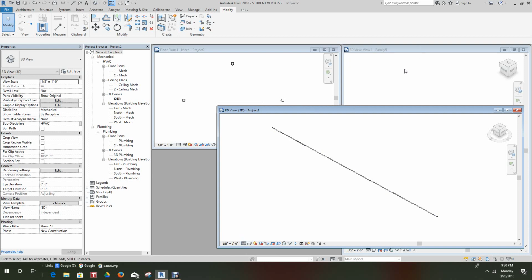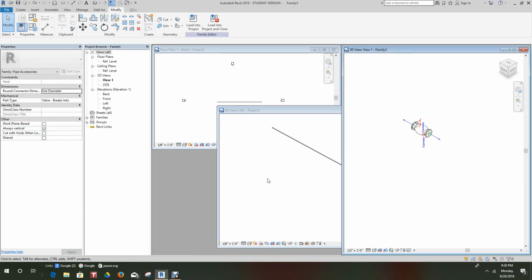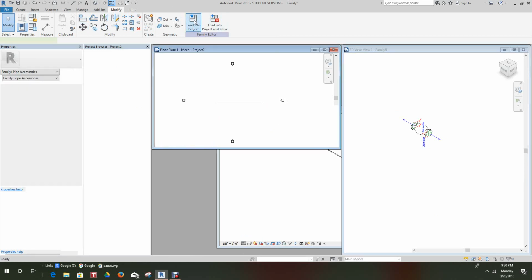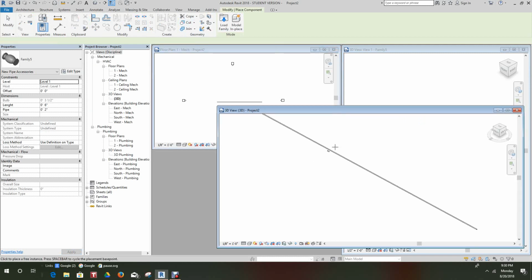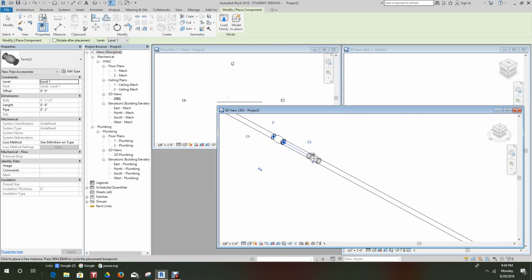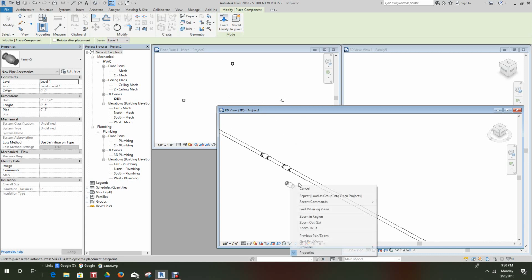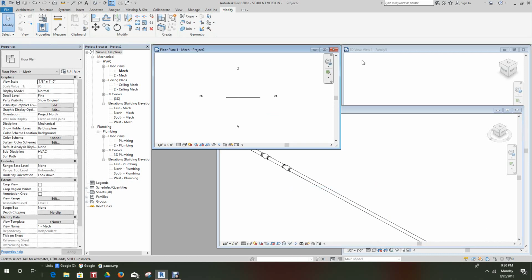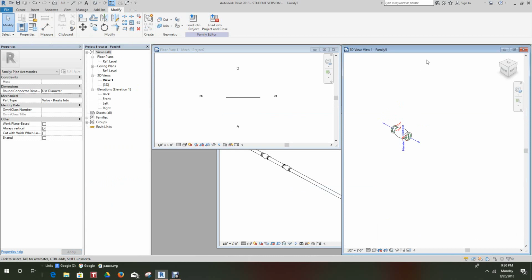Now let's load our connector into our project. Let's load in the project. And okay, great. Our connector's fitting right into place. So this works fine.